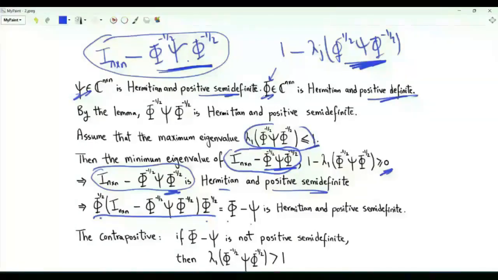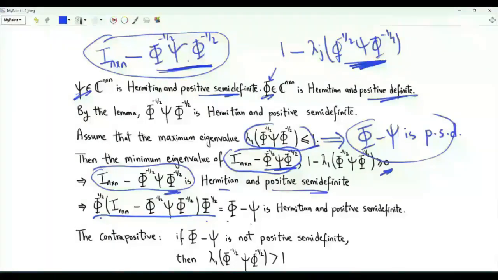What is the conclusion? If we assume that the maximum eigenvalue of phi to the minus half psi phi to the minus half is less than or equal to 1, we conclude that phi minus psi is Hermitian and positive semi-definite. The contrapositive is that if this matrix is not positive semi-definite, which means that it has at least one strictly negative eigenvalue, then the maximum eigenvalue of this matrix is strictly greater than unity.